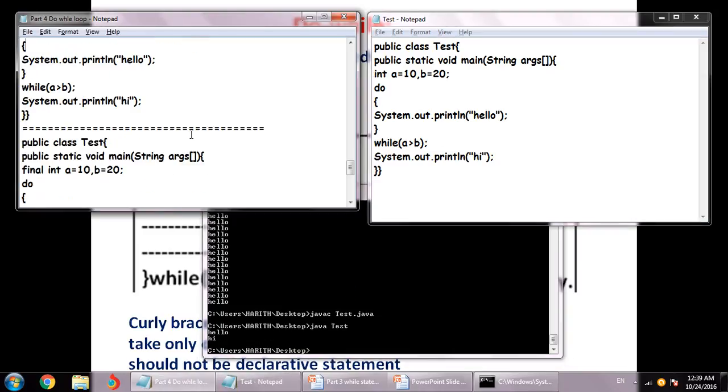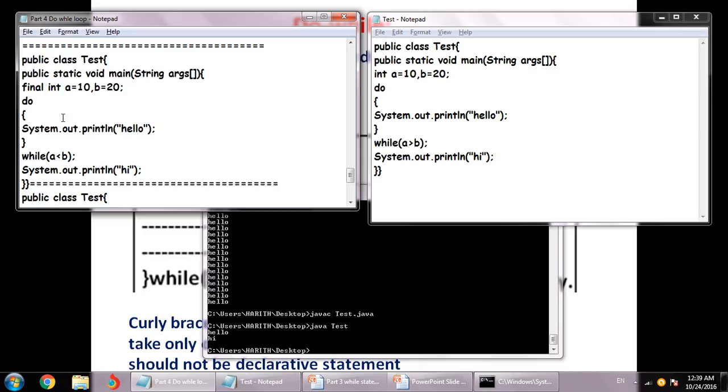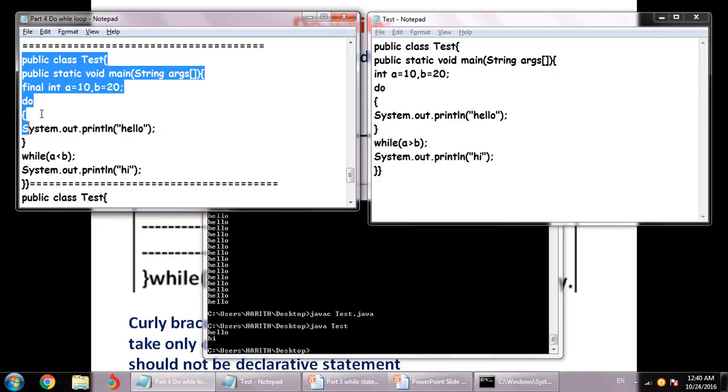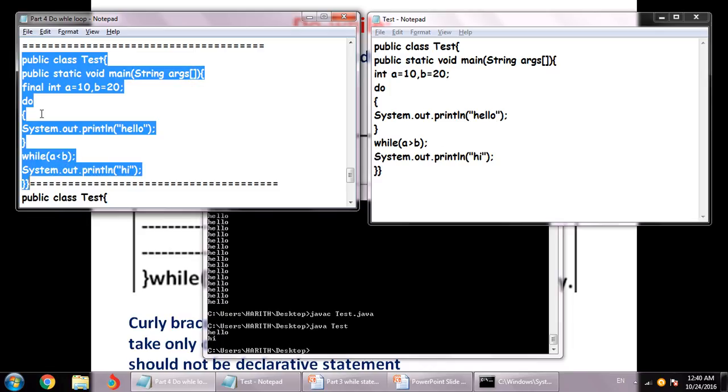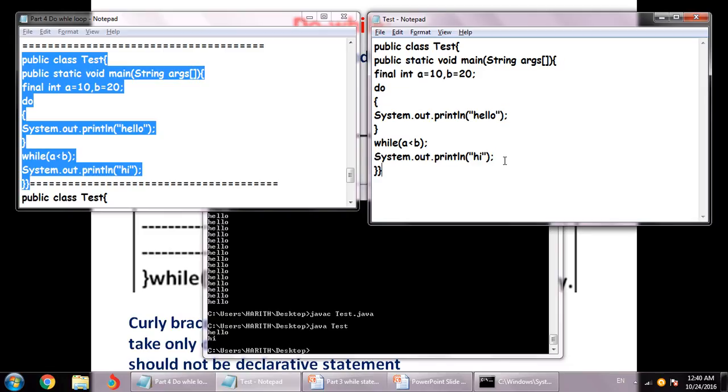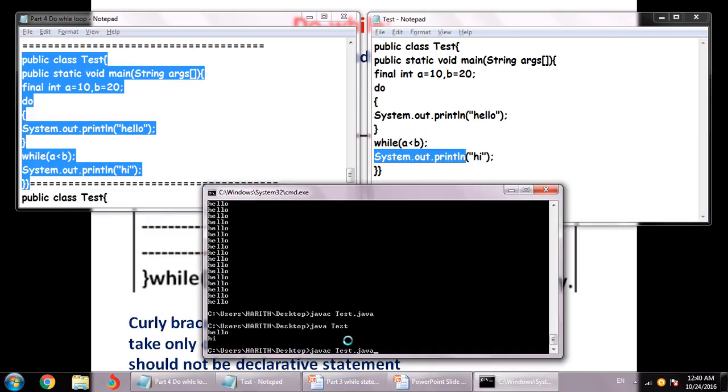Now the last, or the second last, I hope. There we have declared a and b as final, so they become constants. As soon as they become constants, the compiler catches the error and states that something is not reachable. And see what's not reachable: because this is a true statement, this one will never be reached, so that line becomes unreachable, and the compiler is going to flag the error, right?